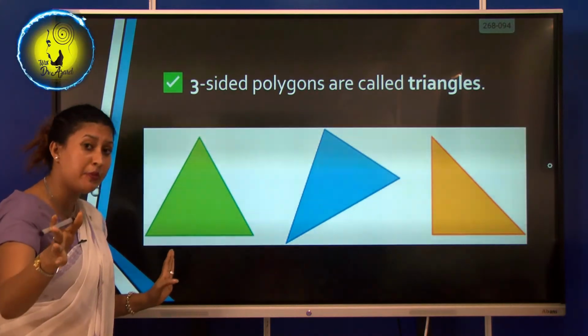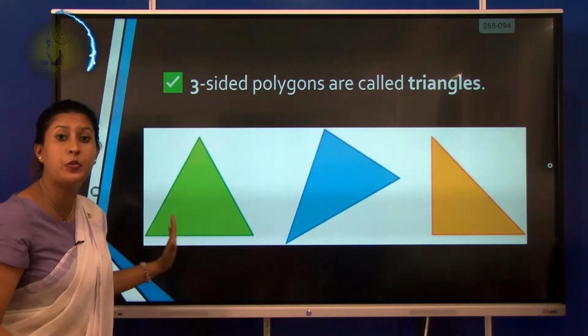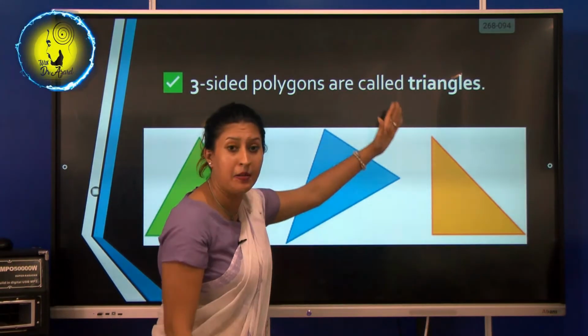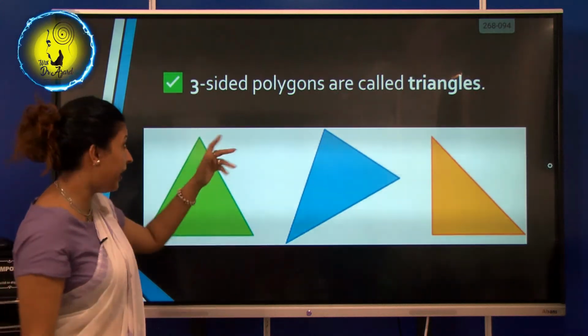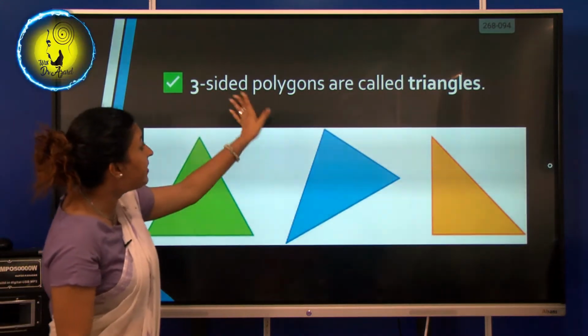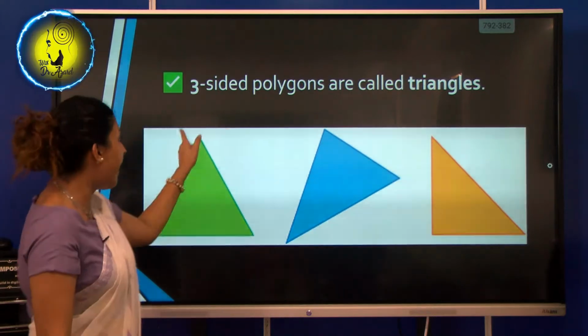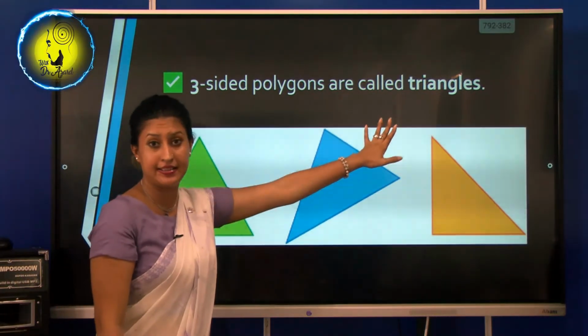Why? Tell me why? Because their sides are equal to each other. And then this is an irregular polygon because their sides are not equal to each other. Okay, so three-sided polygons are called triangles. That's the main point. They have three sides, three vertices, triangles.